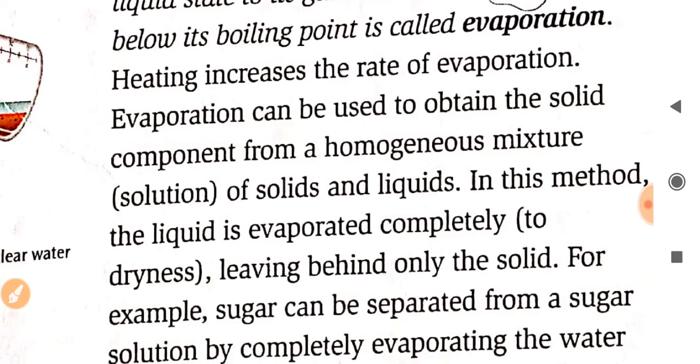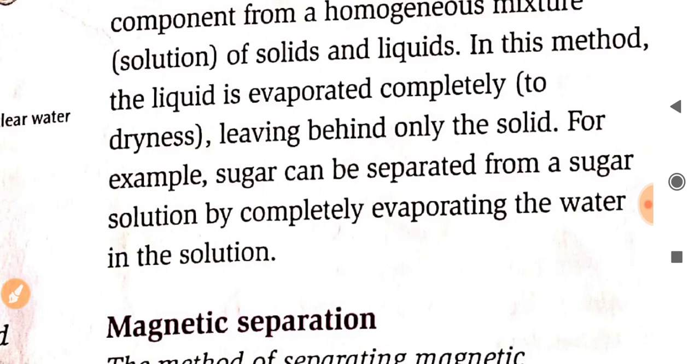Evaporation can be used to obtain the solid components from a homogeneous mixture, a solution of solids and liquids. In this method, the liquid is evaporated completely to dryness, leaving behind only the solid. For example, sugar can be separated from a sugar solution by completely evaporating the water in the solution. This is a general example, and we also read about it in earlier chapters. So sugar can be easily obtained from its solution.